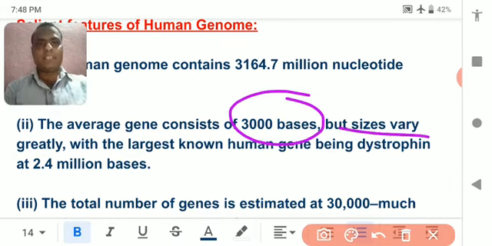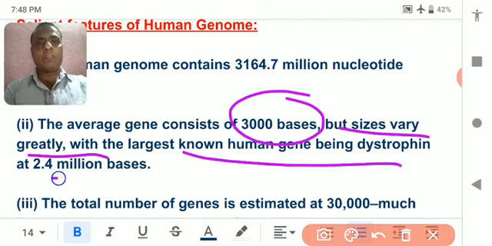But it varies. Somewhere a few nucleotides, 1, 2 or 3, can produce a particular kind of amino acid or enzyme, or you can say protein, and somewhere millions of base pairs together make a particular kind of protein.